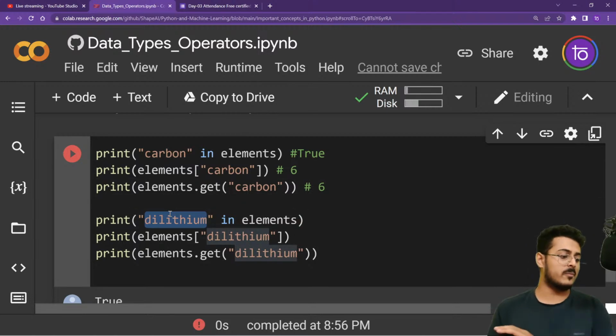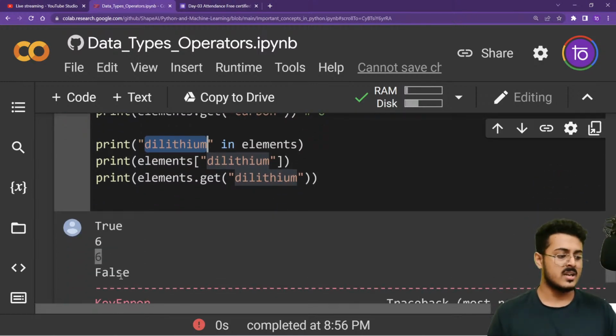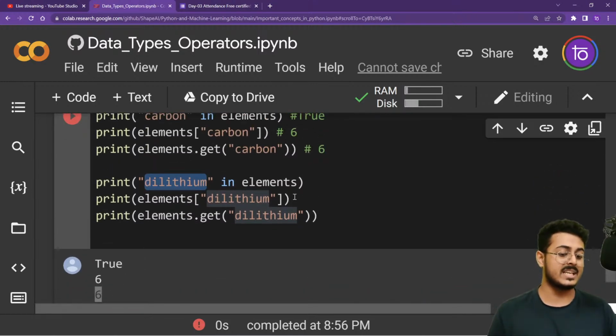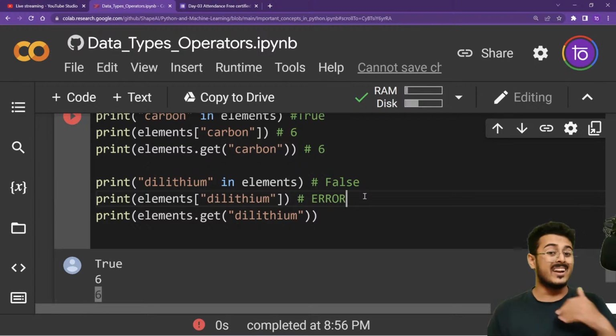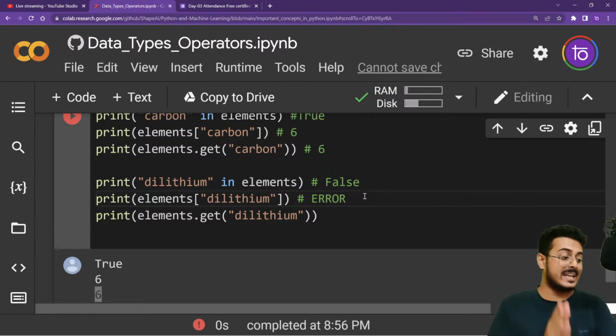Now delirium is not present in our dictionary. So delirium in dictionary gives us false as our answer. Elements delirium is not present, so this gives you an error in your code, and you never want to get an error in your code, guys. You never want to use something that can give you an error. So you never use elements delirium to get the value.